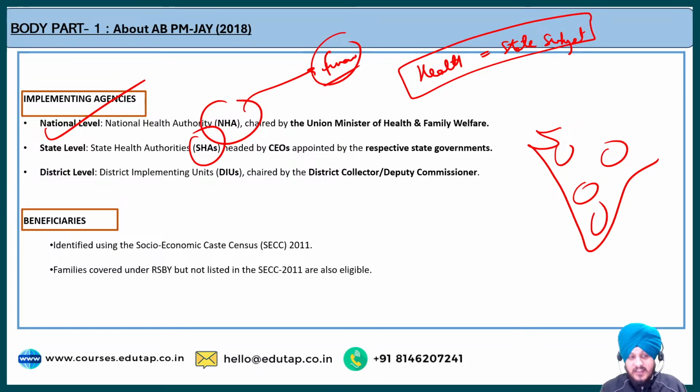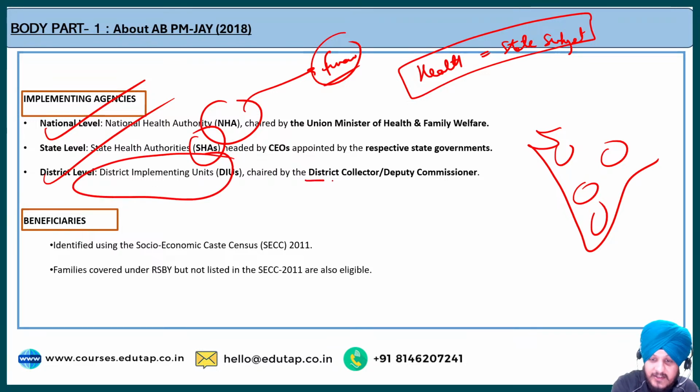Fine. The next is the district level. So why do we have this scheme at the district level? So that better implementation can happen, effective implementation can happen all across the nation. So for that we have the district implementation unit that is chaired by the district collector or the district commissioner. Fine. So that is the idea.